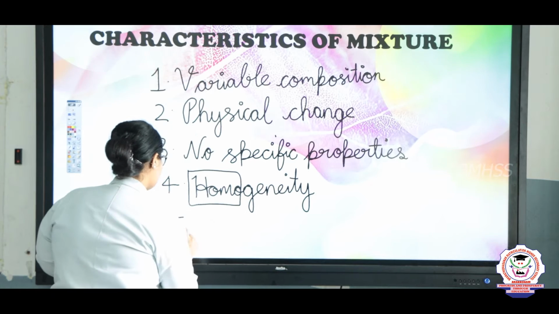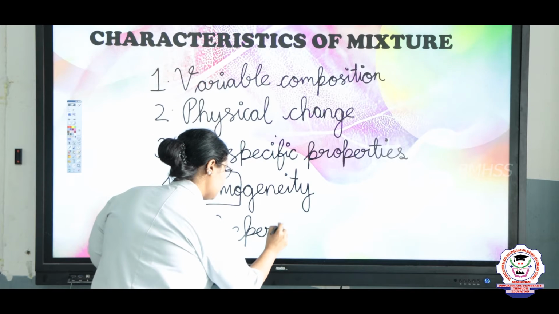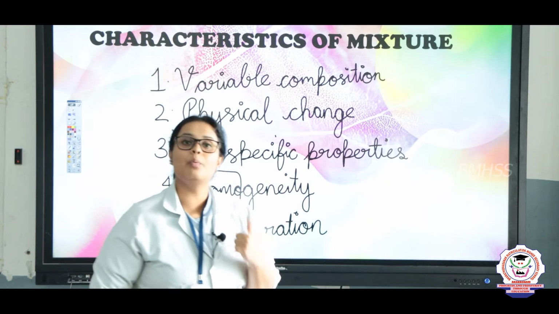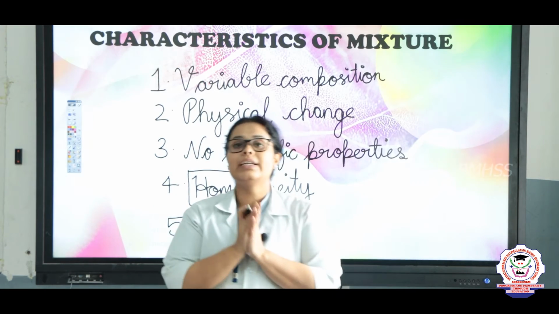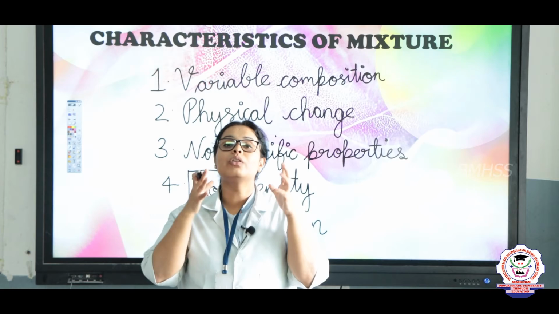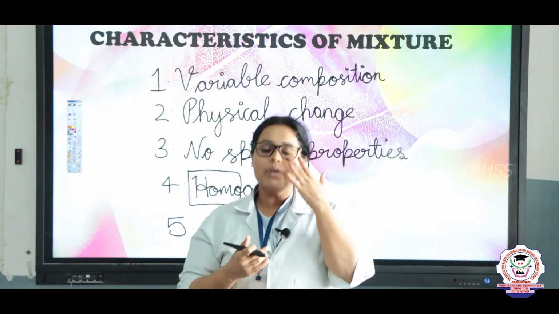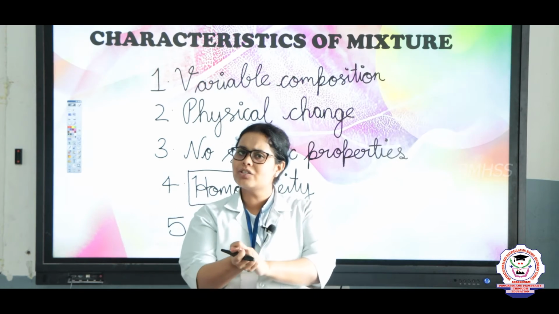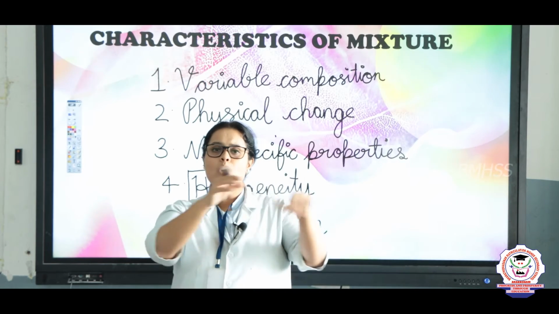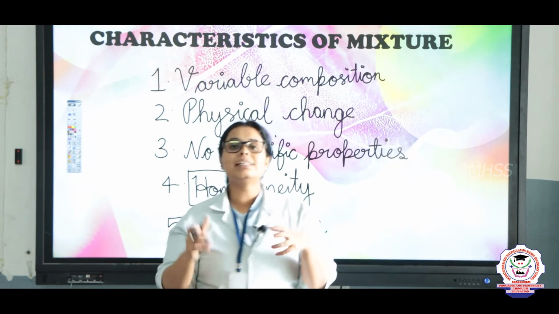And the fifth property which we are going to see is separation. So children, separation means when you are taking a mixture, it depends whether the mixture is homogeneous or heterogeneous. Depending upon that only you can see whether you can separate the two different particles or not. For example, what is a mixture, children? Yes, what you are eating, like a snack, right? Now in that there will be so many things present. You can remove one thing, that means the separation is physical.